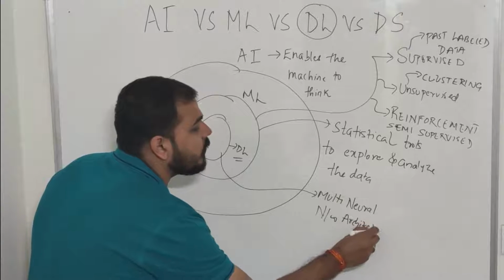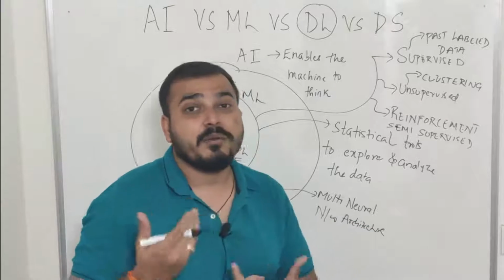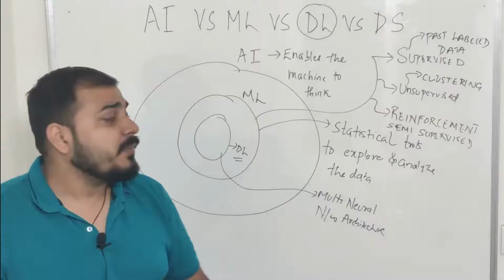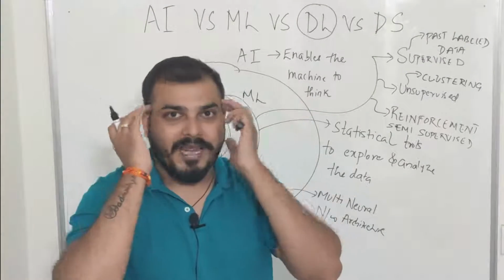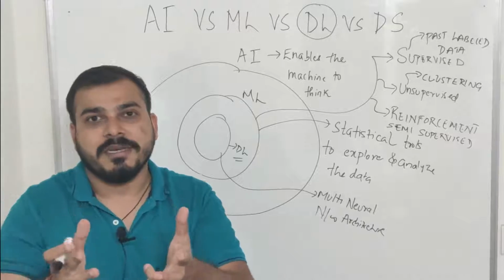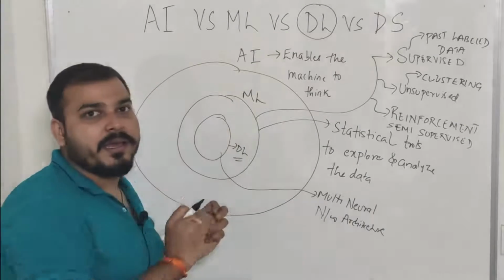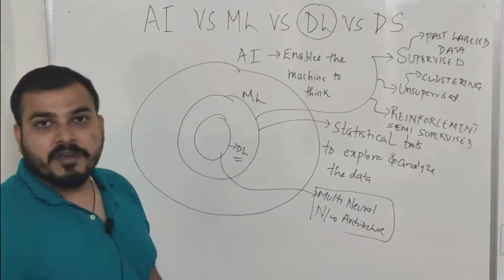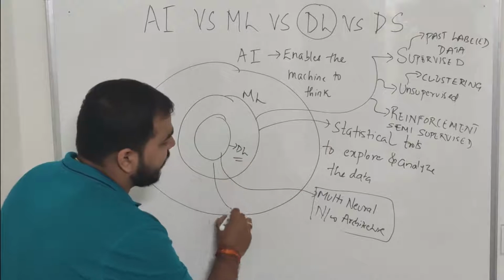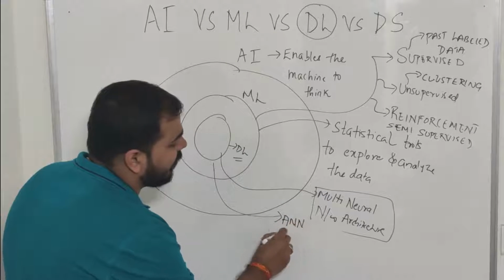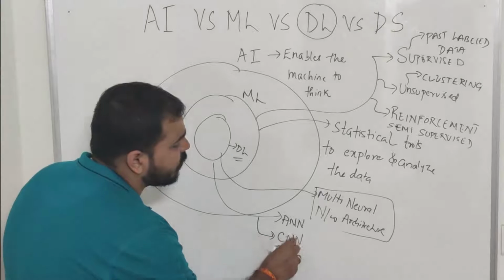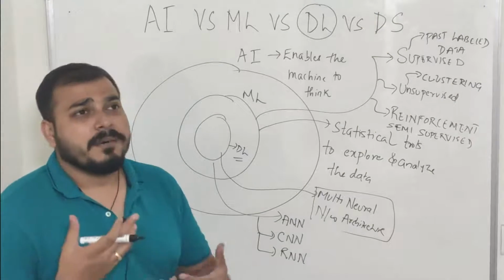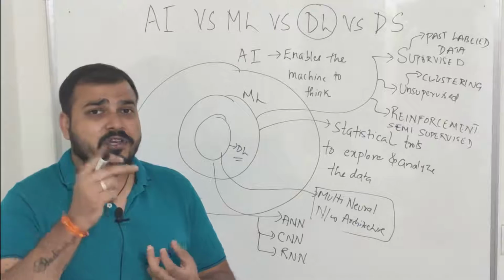At the end of the day, we are basically using multi-neural network architecture, and we are creating deep learning neural networks. The main idea behind deep learning is to mimic the human brain, how a human actually learns concepts. Similarly, we are creating models which learn those things, and the most important thing is the multi-neural network architecture. And in deep learning you also have various techniques. One is ANN, that is artificial neural network. The second one is CNN, that is convolution neural network, and the third one is RNN, which is called recurrent neural network.